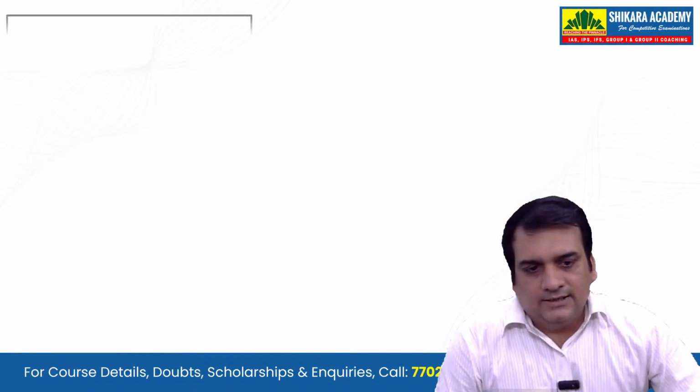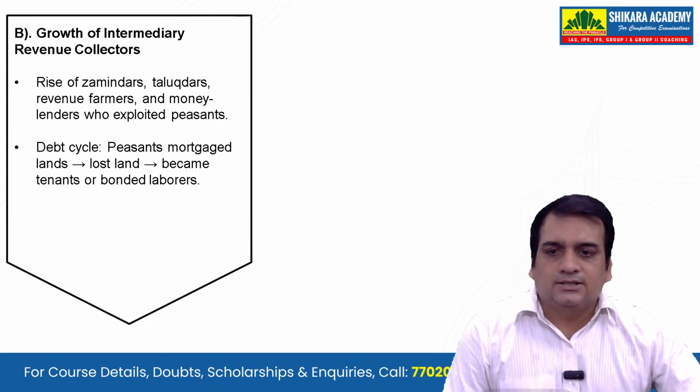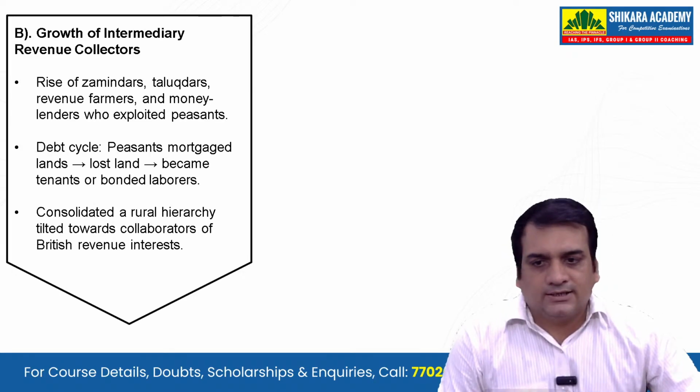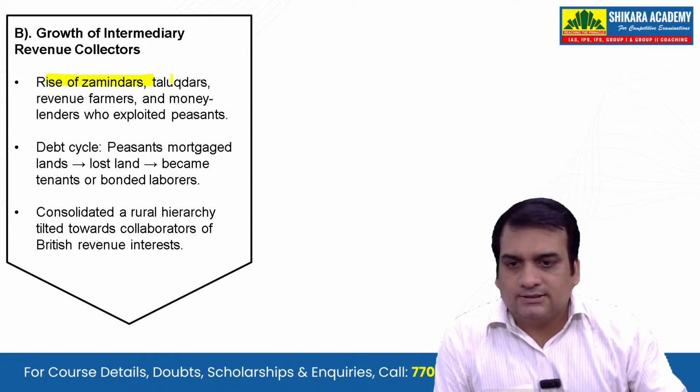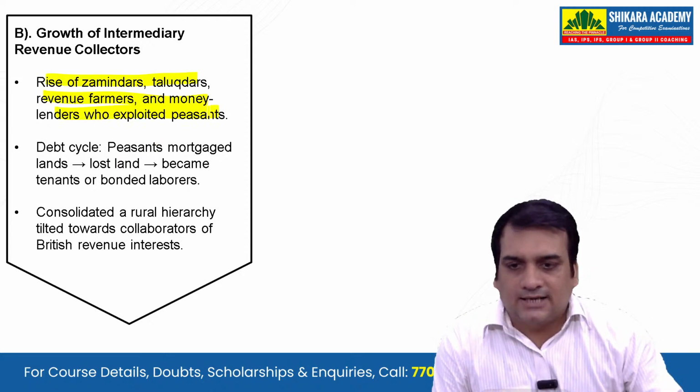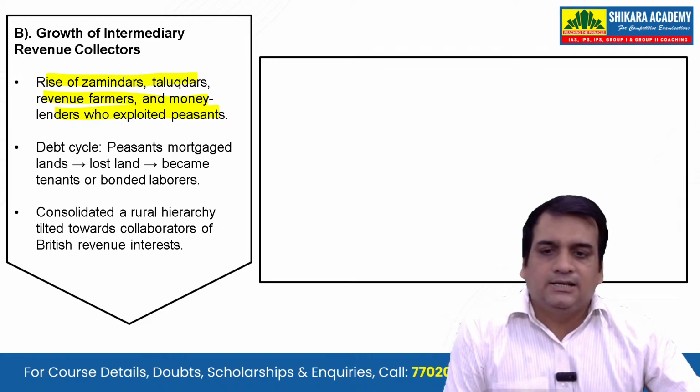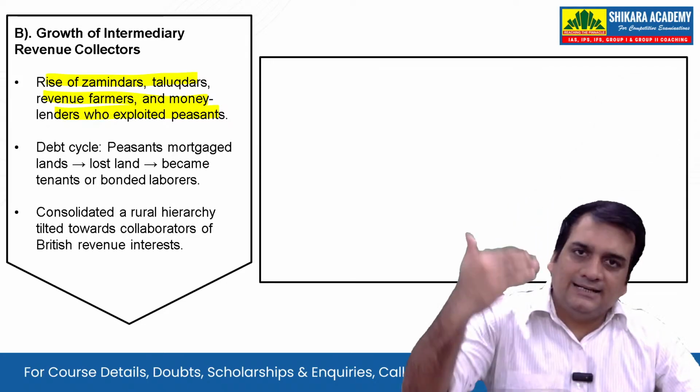Next, we see the growth of intermediary revenue collectors. Who are these intermediary revenue collectors? Let's see about them. The rise of jamindars, talukdars, revenue farmers, and money lenders who exploited peasants. So these are increasing day by day.